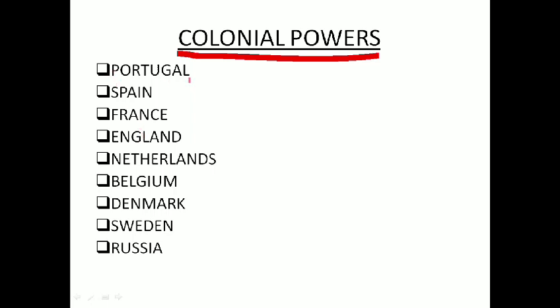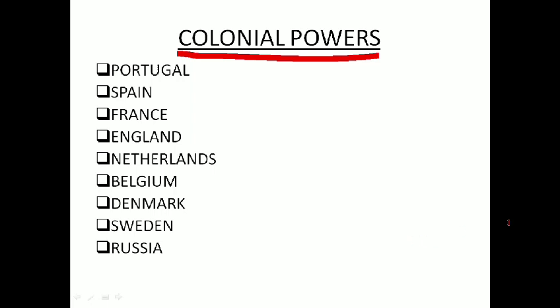So Portugal, Spain, France, England, Netherlands, Belgium, Denmark, Sweden, these all also come under the colonial powers.